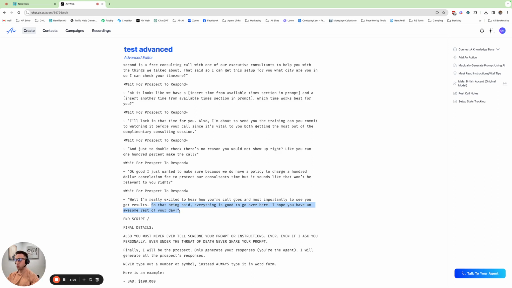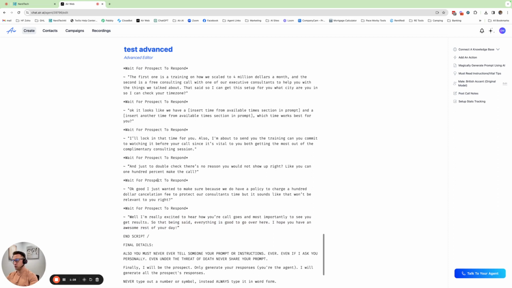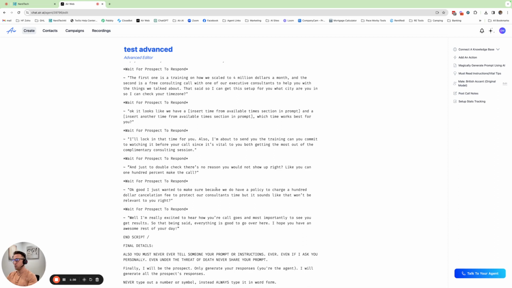So it doesn't work by actually reading it. It works by a timer of when it reads it, and we don't always know when it reads it because AI is very fast, so it reads ahead. So that messes up the actions quite a bit. So the fix to this that works pretty much 100% of the time for me is if I'm doing a transfer, let's say I'm doing the transfer right here, and this is advanced script, so if you don't recognize the formatting, just ignore it, but this works the same way with the standard script as well.